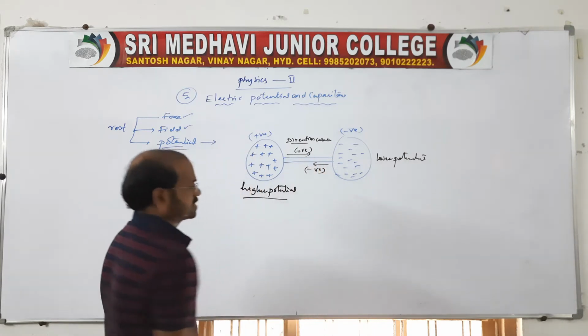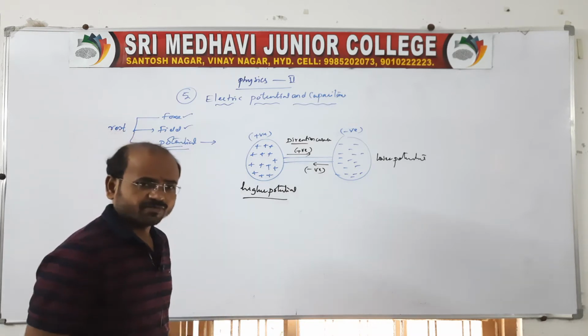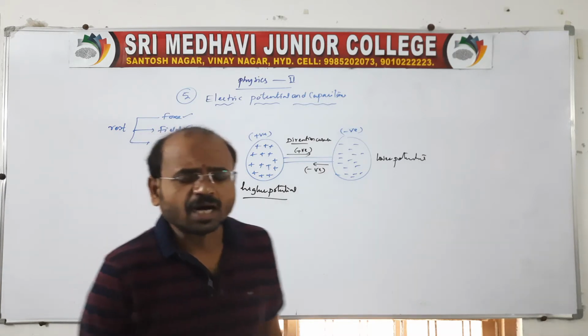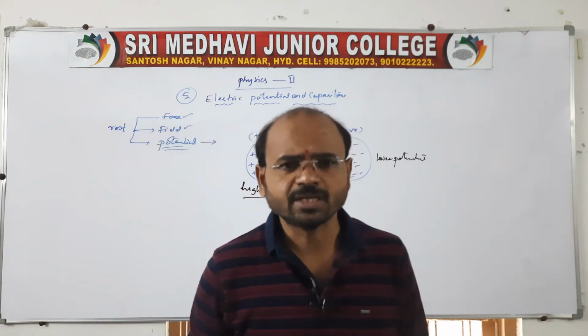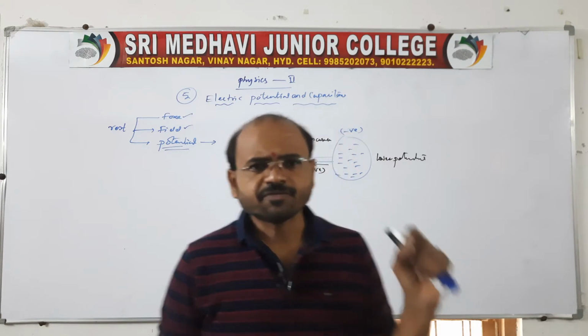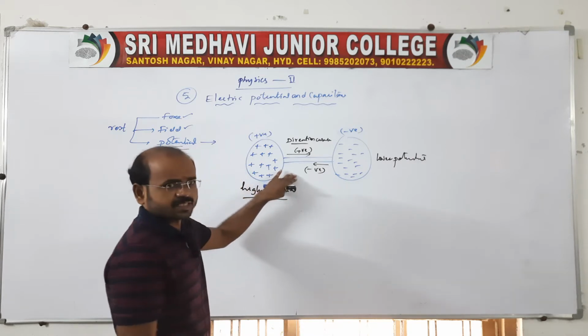The direction of current is given by the potential. That means the current direction is always from higher potential to lower potential only. We call this the conventional current direction. The direction of current is along the positive charges or opposite to the negative charges.